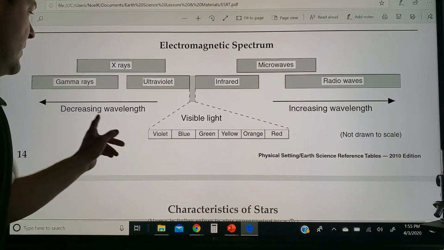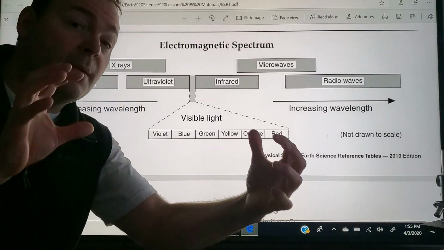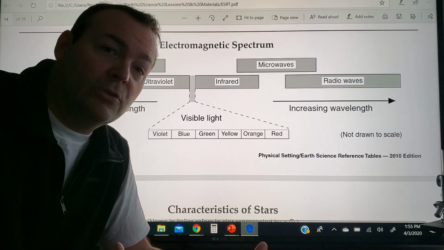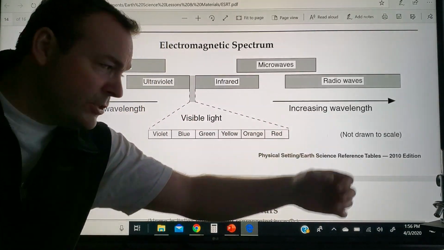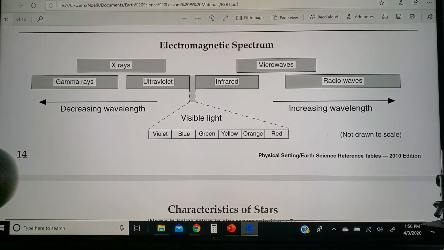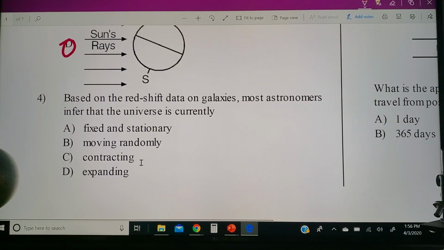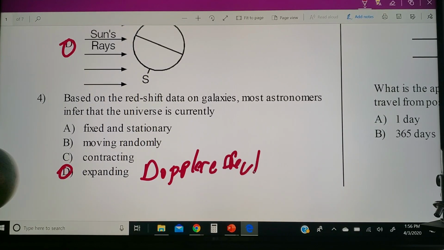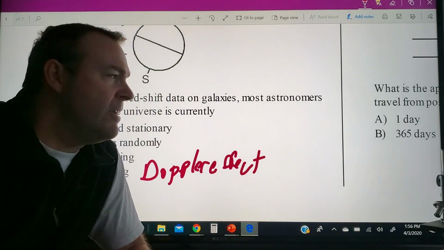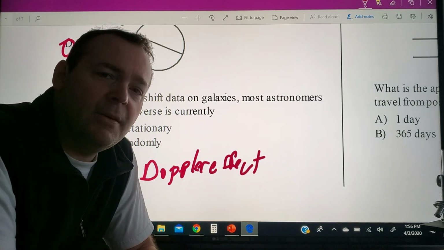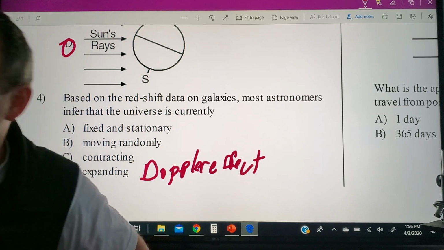If it was a blue shift, the wavelength would be decreasing and things would be coming towards you. And we said that that would result in the big crunch. But the red shift is a result of the Big Bang, and that's your expansion there, and that's what's going on. All right, so expanding is your answer. This is known as the Doppler effect as well. All right, red shift and Doppler effect, similar thing there. All right, if you have further questions on that, leave me a comment down in the section below. Let's jump into the lesson.